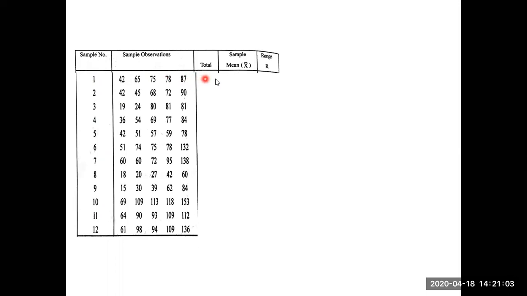So you have to find out the mean. To find out the mean, first you should get a total. Next divide by how many numbers? 1, 2, 3, 4, 5. So 347 is the total. Divide by how much? Divide by 5. How much are you going to get? 69.4. So this is the mean. This mean is 69.4.